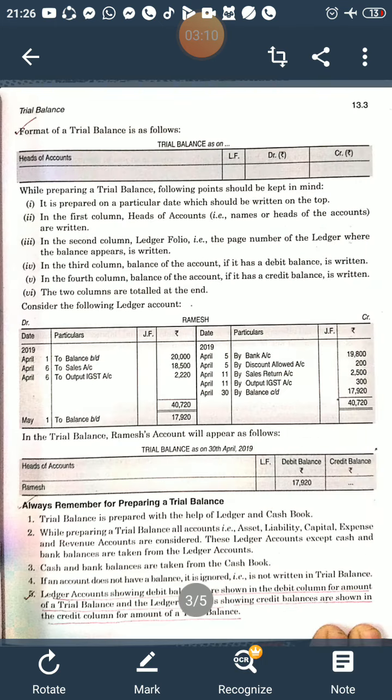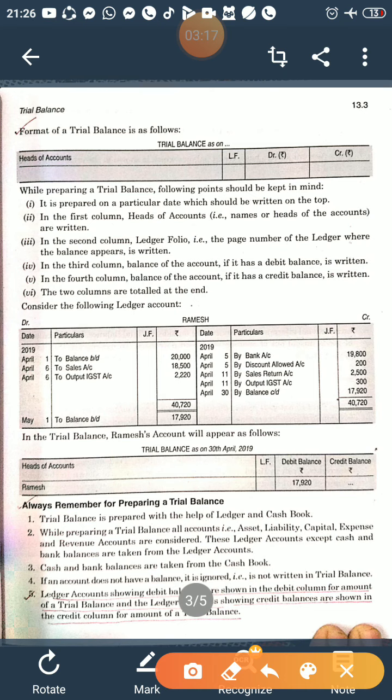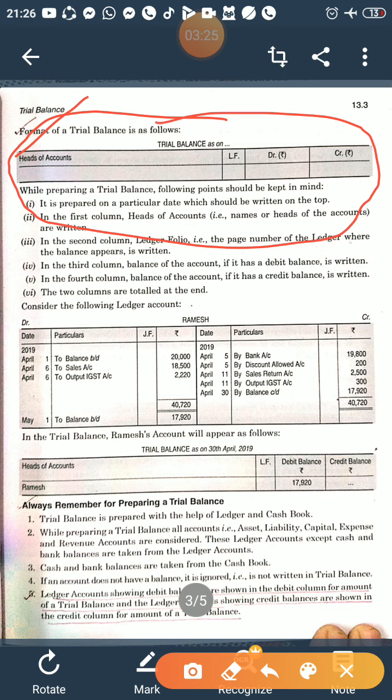Now we move to the main practical aspect, that is how a trial balance will be prepared. So this is the format of the trial balance. We will write the heading, Trial Balance as on, and mention the date on which we prepare it.